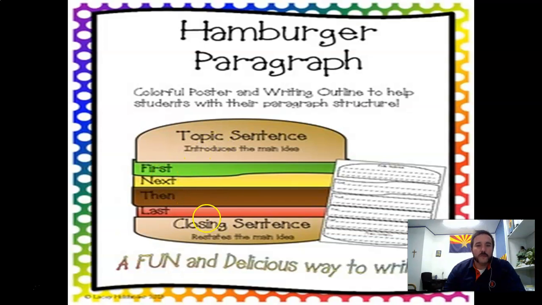Then you have the next ingredient, which supports the topic sentence, and the next ingredient, then the next ingredient, and then the last ingredient, and then you close it with the bottom bun, right? So you have the top bun, the lettuce, the cheese, the burger, the tomato, and the bottom bun. But all of those parts make up one hamburger.